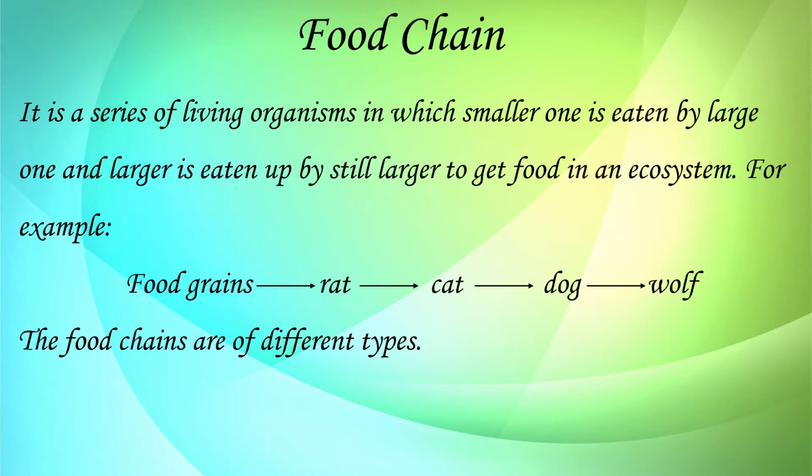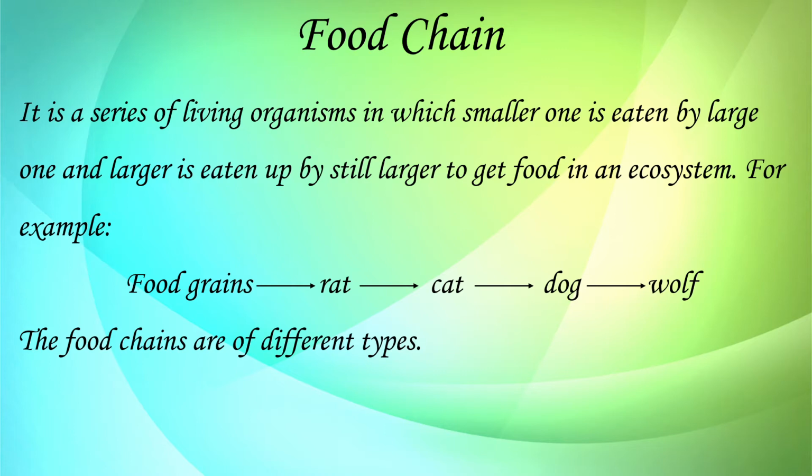So as you can see in the food chain, food grains are eaten up by rat, rat is taken up by cat, cat is eaten up by dog, dog is eaten up by the wolf. So this series of living organisms starting from the producers, in which the smaller one is eaten by the larger and the larger one is eaten by the still larger, is known as a food chain.